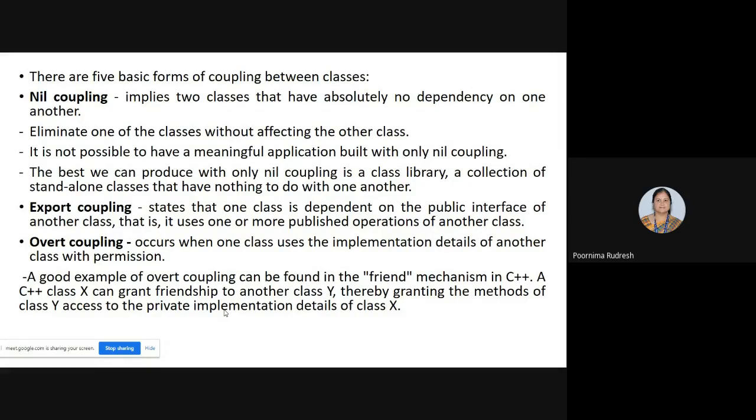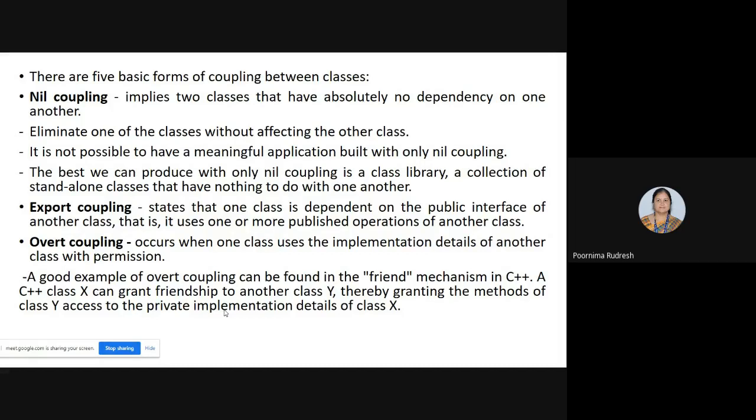Nil coupling implies that two classes have absolutely no dependency on one another. Here we have created class 1 and class 2, and these two classes are independent of each other and no class is depending on another class. Clear? Understood?